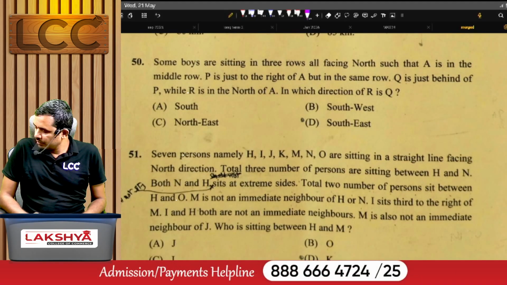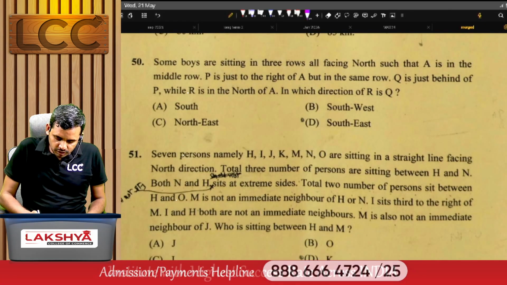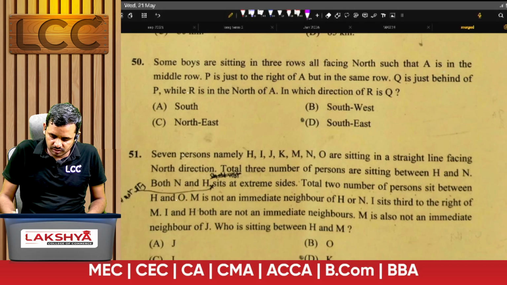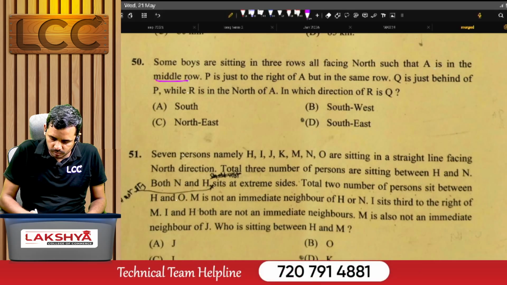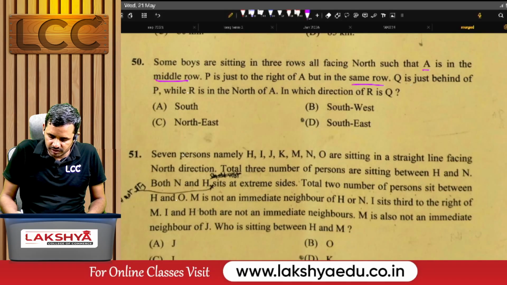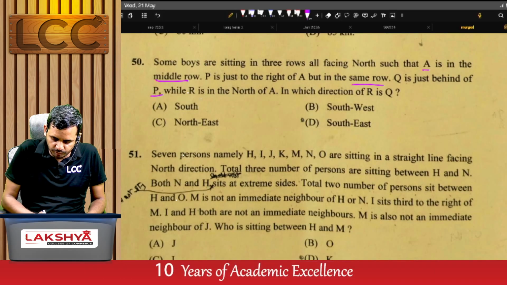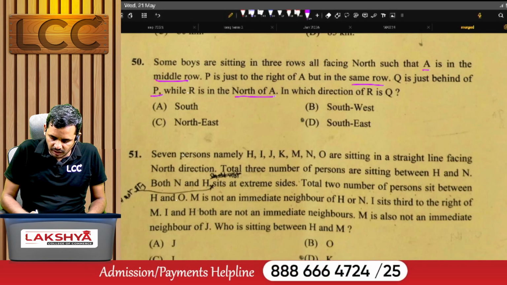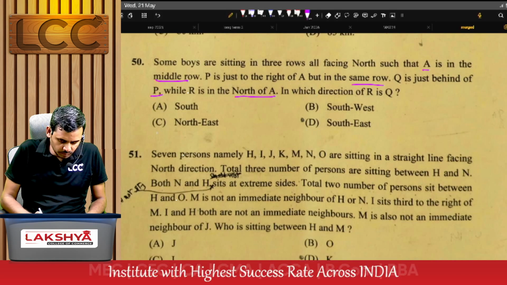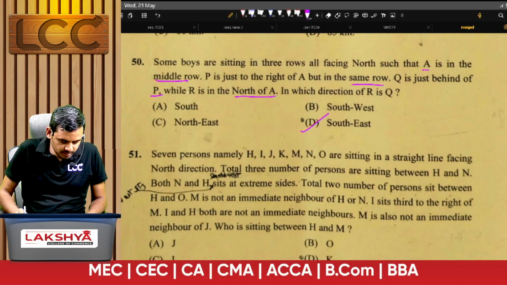Next, see problem number 50. Some boys are sitting in 3 rows, all facing north, such that A is in the middle row. P is just to the right of A, but in the same row. Q is just behind P, while R is north of A. In which direction of R is Q? For this question, the right answer is D.